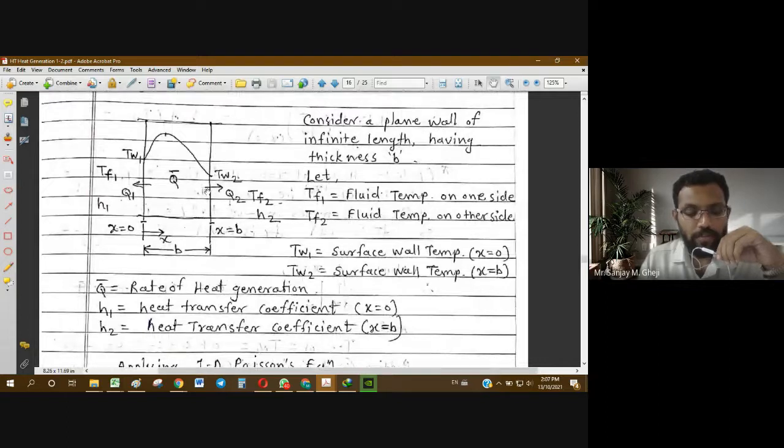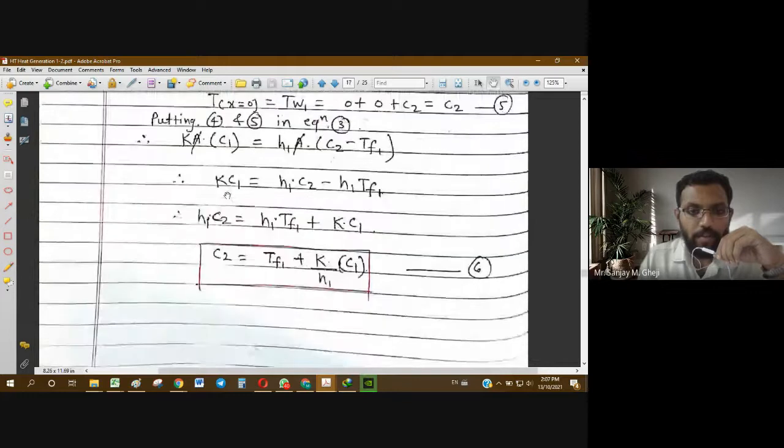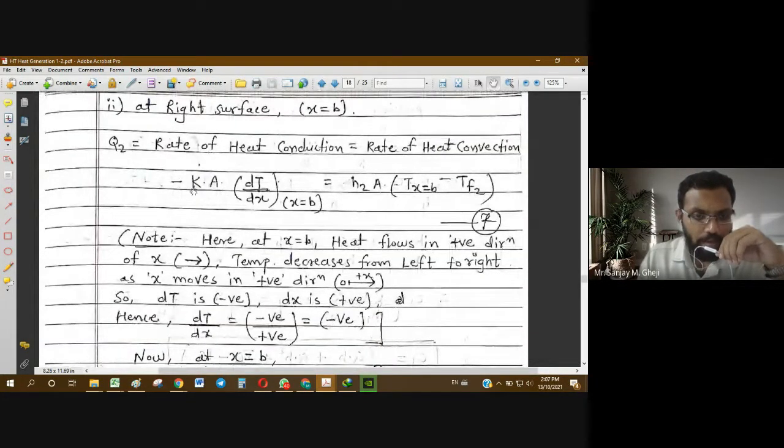This is the usual direction. In the earlier case, we took it positive because heat transfer was in the opposite direction. So minus K dT by dx at x equal to b is equal to, for convection, H2 into area into the temperature at the wall, that is T at x equal to b, minus TF2.